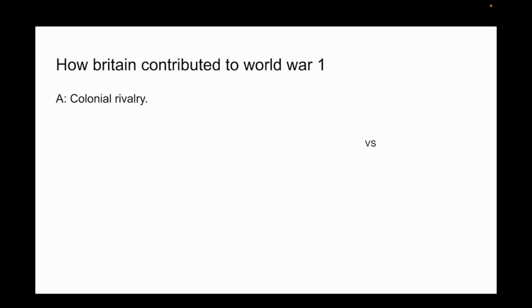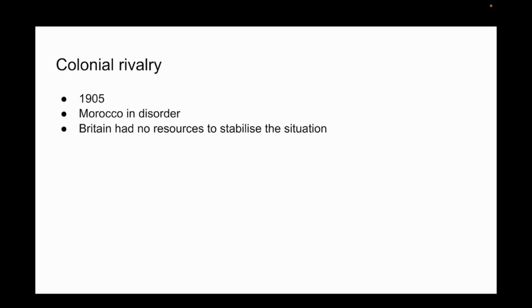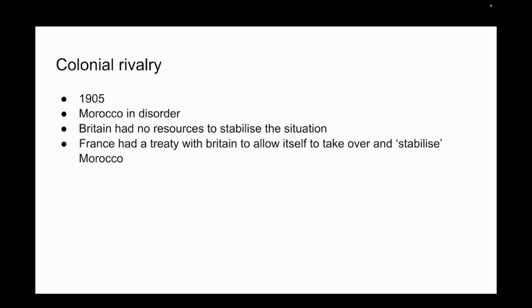Britain's contribution to the outbreak of World War I mainly consisted of two parts: colonial rivalry, especially the Morocco crisis, and the naval arms race, both against Germany. In 1905, Morocco was in disorder. Britain, who maintained its independence, had no resources to stabilize the situation. France, seizing the opportunity to expand its empire, reached an agreement with Britain to take over and stabilize Morocco.